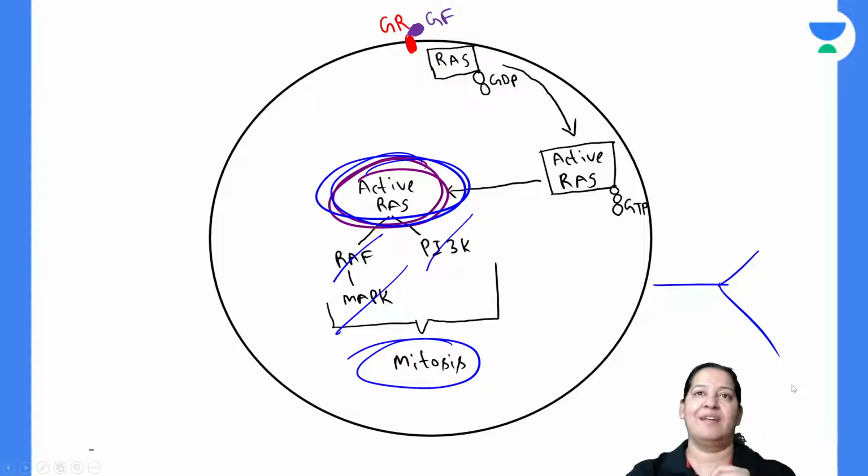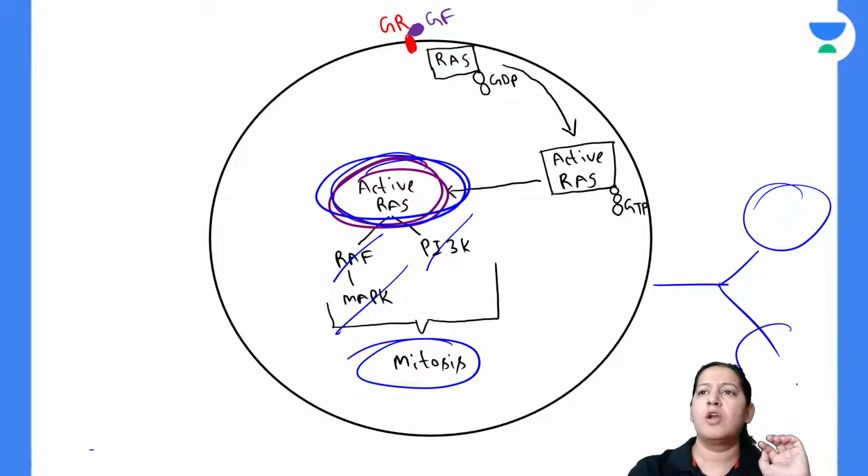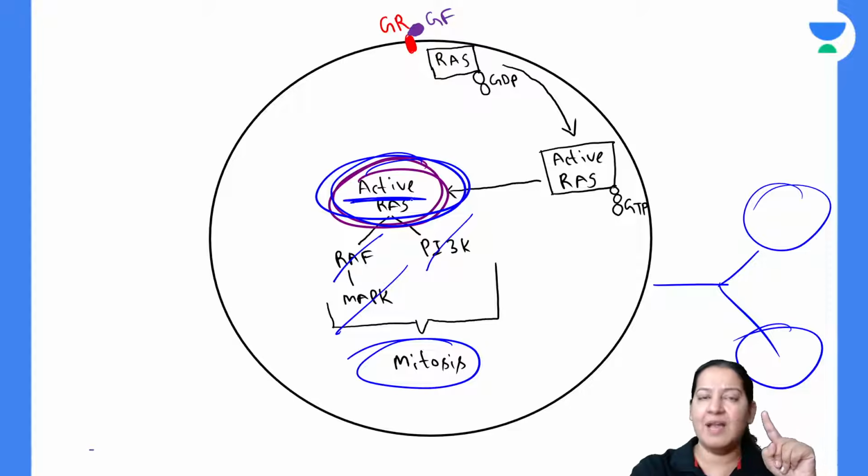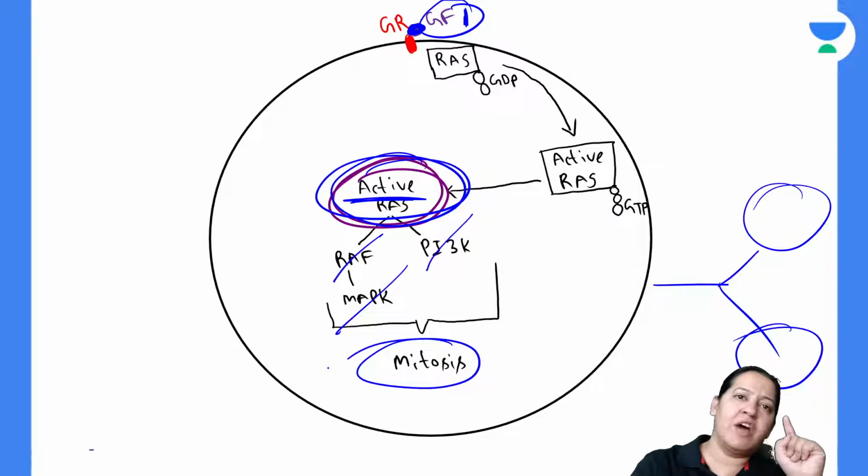Now listen to the story ahead. You will say, ma'am, cell division is already over, what is ahead? You cannot keep the RAS active forever. You activated it when the growth factor came. When no growth factor was there, it was inactive. So again, after cell division, you have to inactivate it. My point is that one growth factor causes one mitosis.